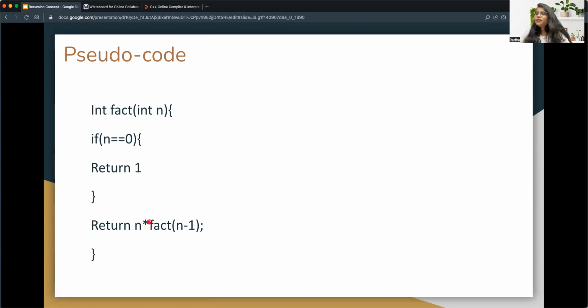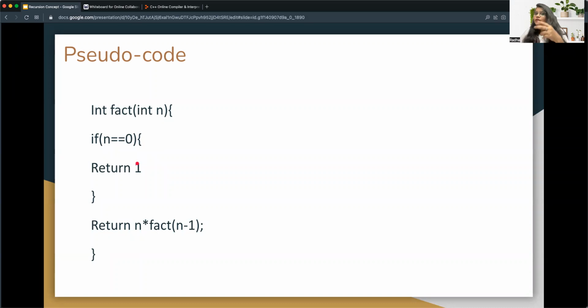Now 3 into, so already we have 4, now 4 into 3 into factorial of 2, since n minus 1 is 2. Again the execution will go here. Now again here n is 2. Again this if condition will not be valid, then again it will go here: 4 into 3 into 2, then 2 minus 1 is 1. Then again it will go here, and we get 4 into 3 into 2 into 1, then again it will go here, and now n is 0, so it will return 1.